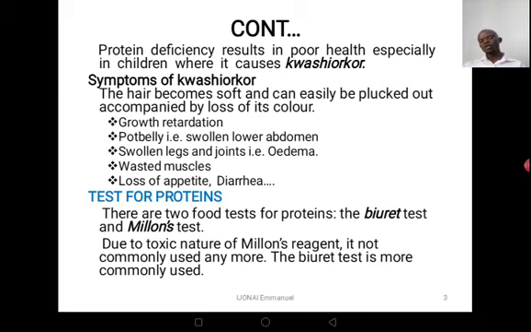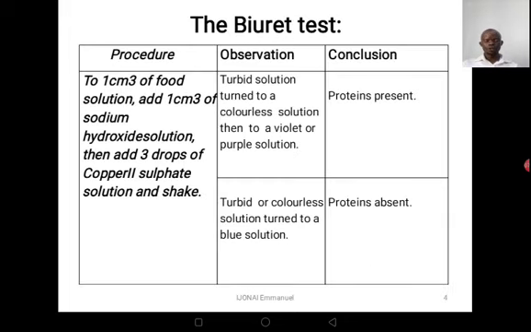Now, this Millions test has some challenges because it is toxic to our respiratory system, so it is not commonly used in the laboratories. Now, what do we use? Most times we use the Biuret test. So whenever you're talking about testing for proteins, we use the Biuret test. Even though it is important for us to know about the Millions test, we are going to be using the Biuret test. Now, let's go to this other slide where we have the Biuret test.